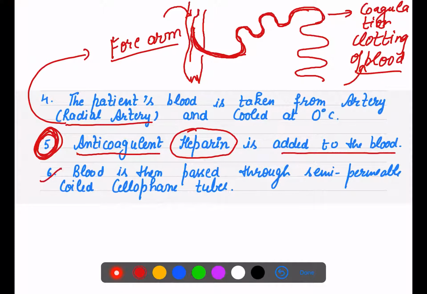Now blood is passing through the semi-permeable coiled cellophane tubes. I hope these points are clear: the blood is taken from the radial artery, then heparin is added, which is an anticoagulant that prevents the blood from clotting, and then the blood is passed through the semi-permeable tubes.